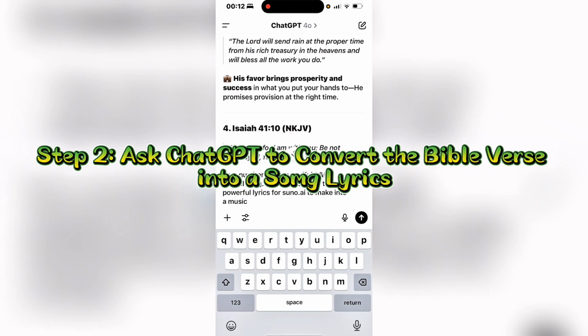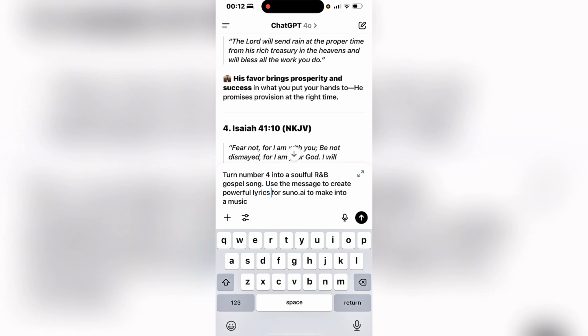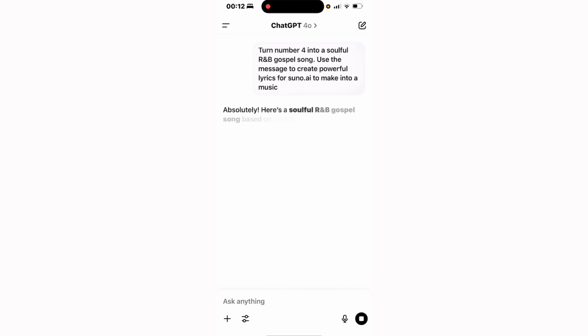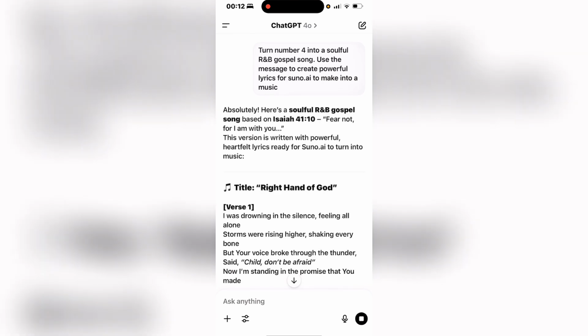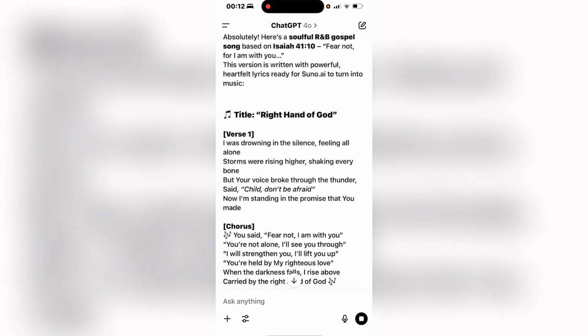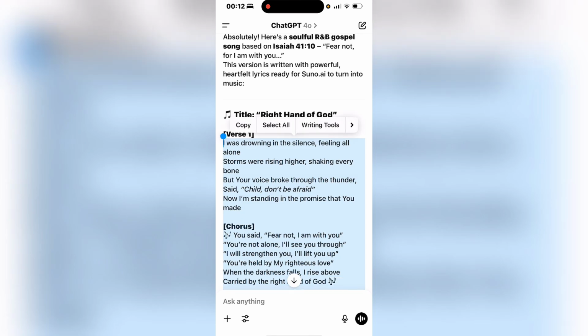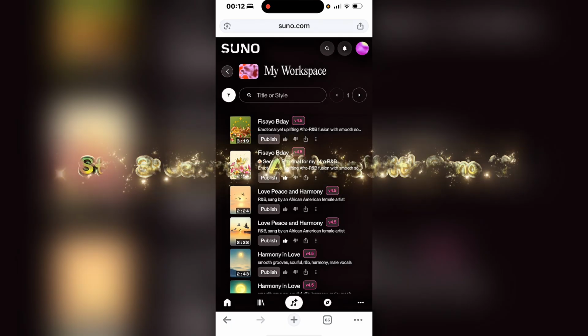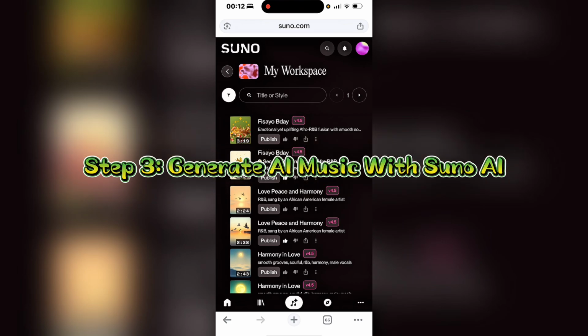The next prompt I'm going to give to ChatGPT is this one here. So I'm saying turn number 4 into a soulful R&B gospel song. Use the message to create powerful lyrics for Suno AI to make into music, and I'll go ahead and send that to ChatGPT. So you can see ChatGPT has come up with lyrics that we can use to create our music in Suno. So all I'm going to do now is copy all of this song lyrics into Suno AI. So I have copied all the song lyrics from ChatGPT, and next I'm on Suno.